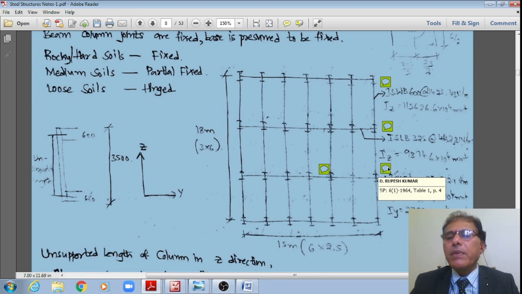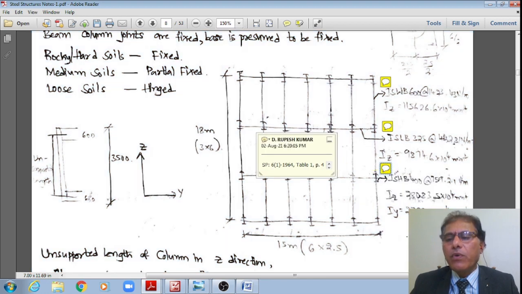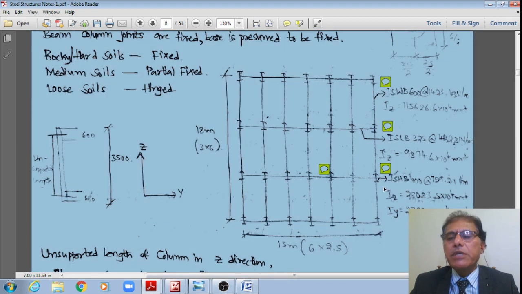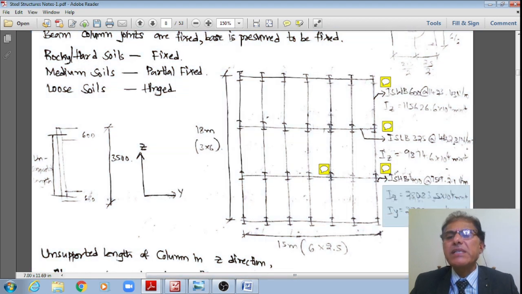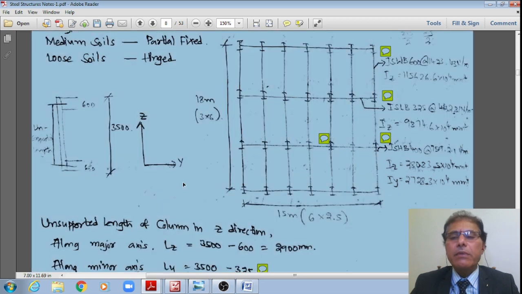From table 1, the same page number 4, I am noting down the moment of inertia about the strong axis as 28,083.5 times 10 to the power 4 mm to the power 4, and the moment of inertia about the weak axis, the y axis, as 2728.3 times 10 to the power 4 mm to the power 4.